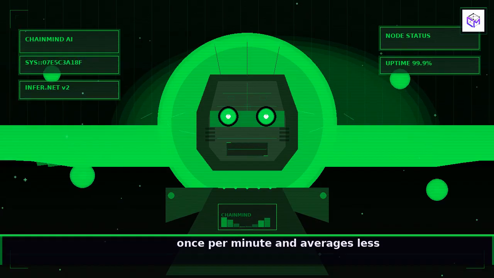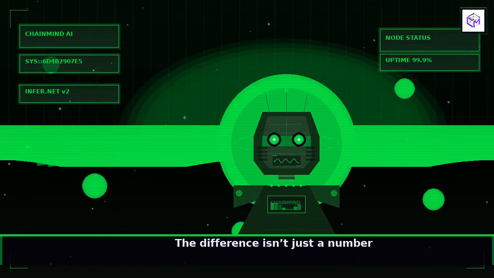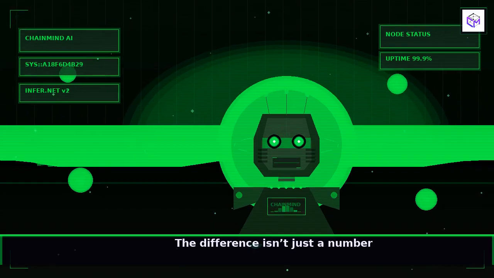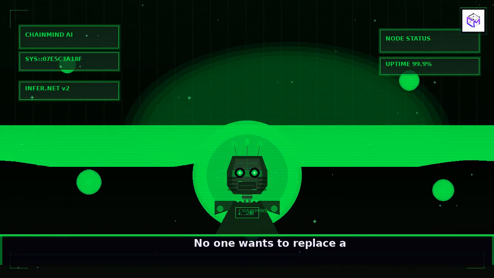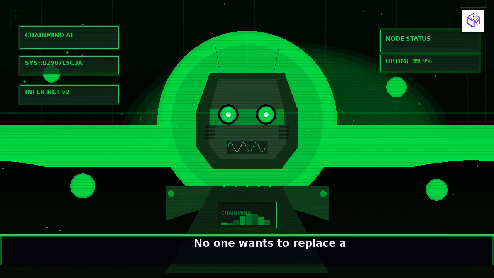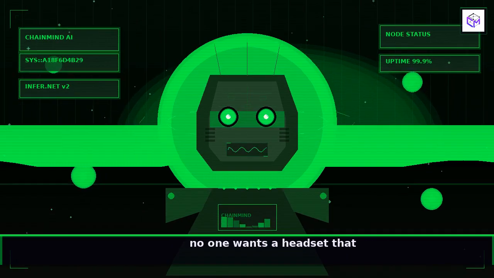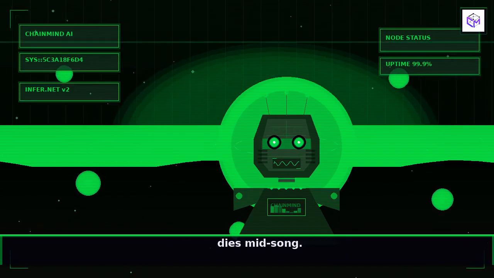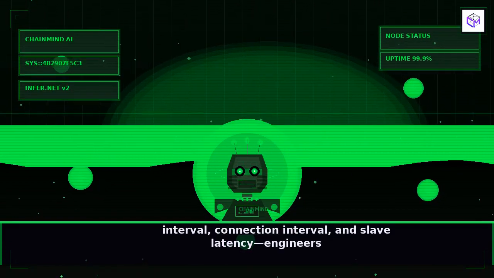By adjusting three core BLE parameters, advertising interval, connection interval, and slave latency, engineers can stretch that battery life even further, sometimes achieving multi-year operation on a single cell. Those knobs are absent in classic Bluetooth, where the radio must stay active for the entire session, consuming power continuously.